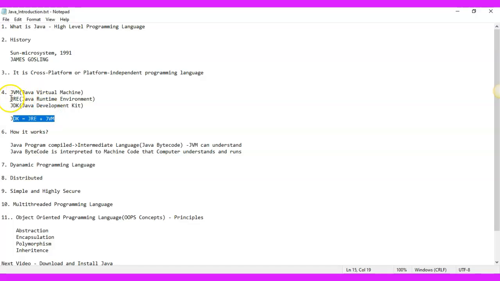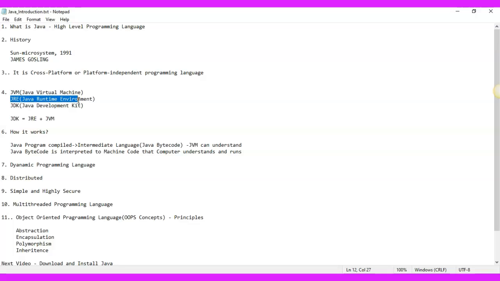Now, what is JRE? JRE is the Java Runtime Environment that consists of libraries. What are libraries? Libraries are collections of classes and methods. Okay, we'll learn more about classes and methods in further Java sessions.